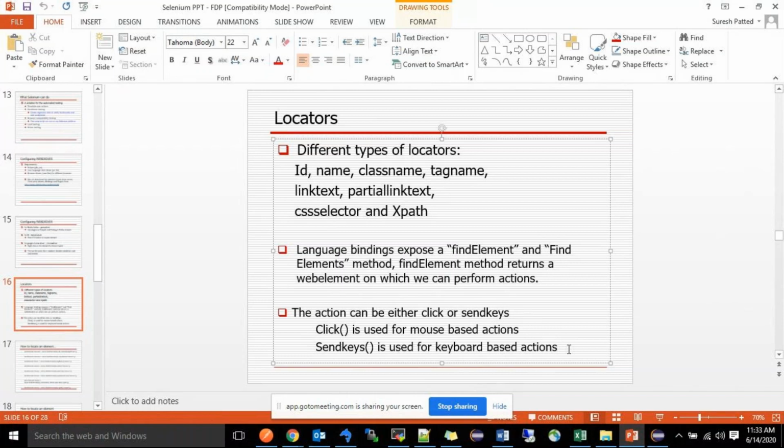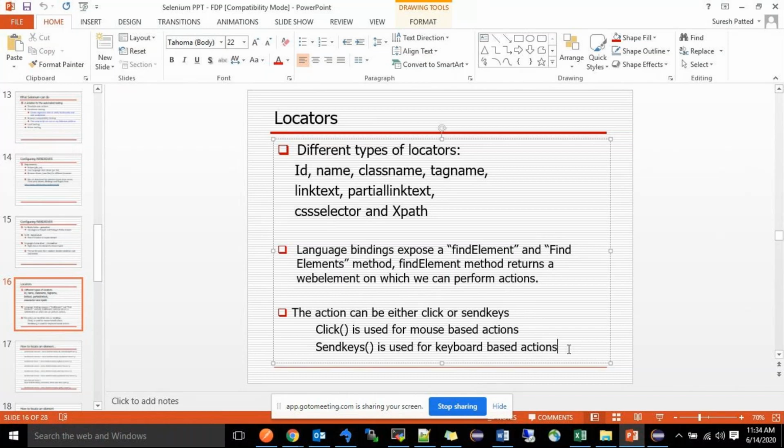Second, I need to enter the URL. Once the page is loaded, I need to enter the username in Gmail, then click on the next button. Then I need to enter the password, then click on the next button in the fifth step. Then our Gmail page will open.